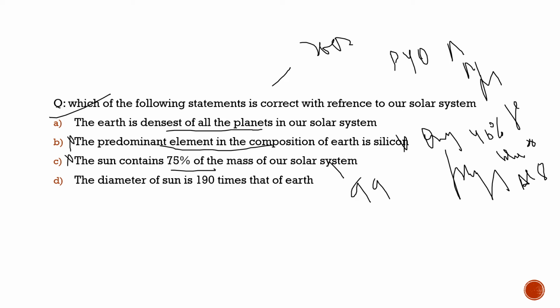Next statement: the diameter of the sun is 190 times that of the earth. Totally incorrect. It is very absurd. The diameter of the sun is huge. It would approximately fit 13 lakh earths in it. So we can assume what the diameter of the sun would be. So this statement is also incorrect. With respect to this question, the correct statement is option A: the earth is the densest of all the planets in our solar system.